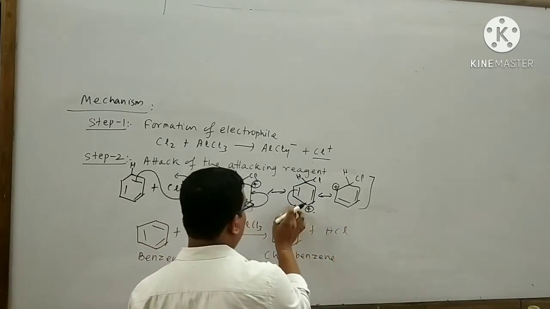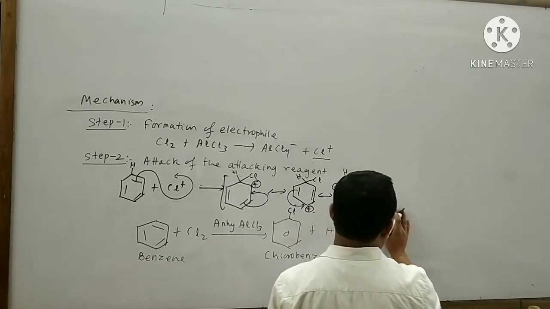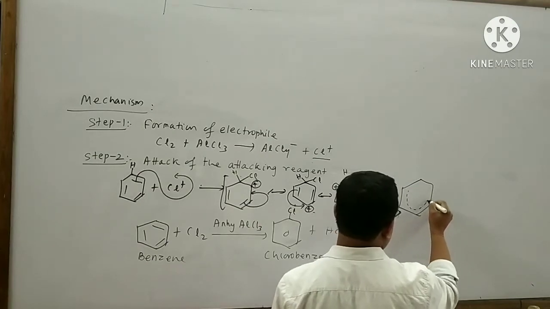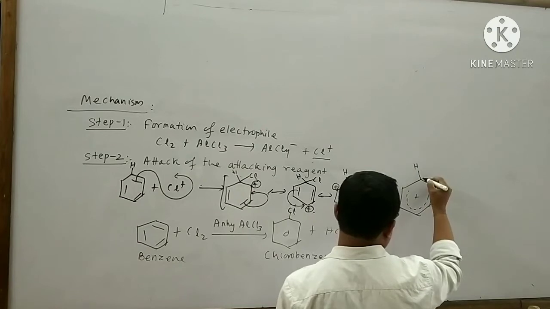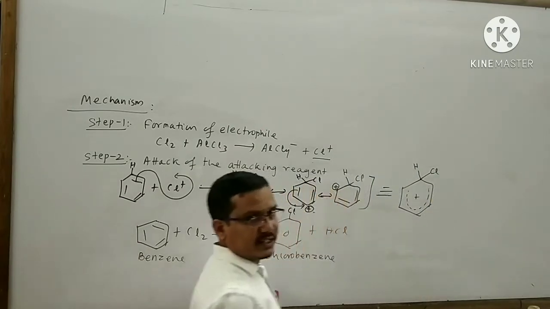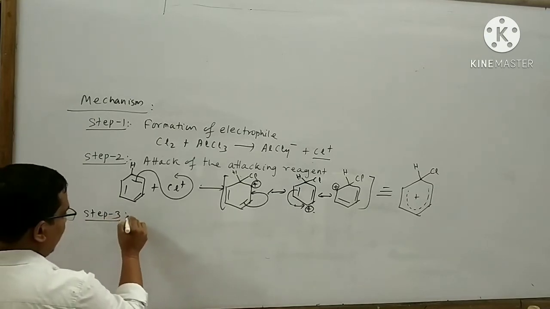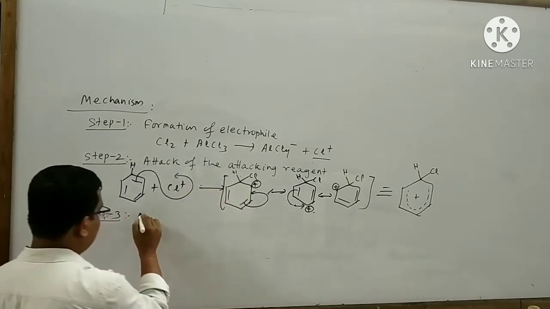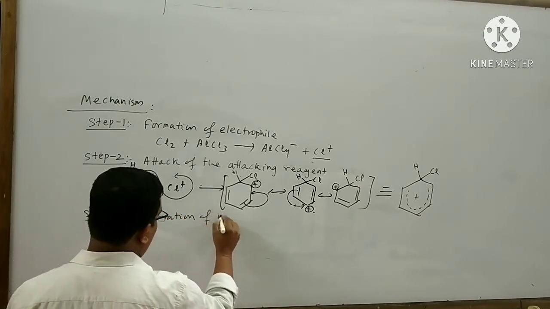Finally, by the help of three resonance structures, I can draw the resonance hybrid structure like this. Your hydrogen atom is present, your chlorine atom is present. Next step is step number 3. In step number 3, formation of product takes place. So here I will write formation of product.